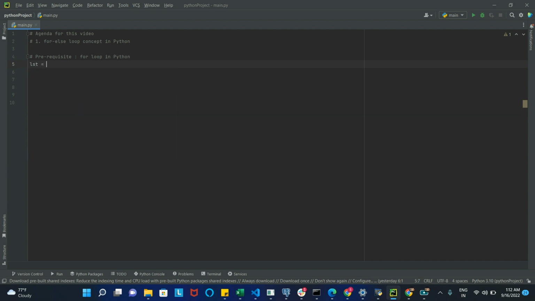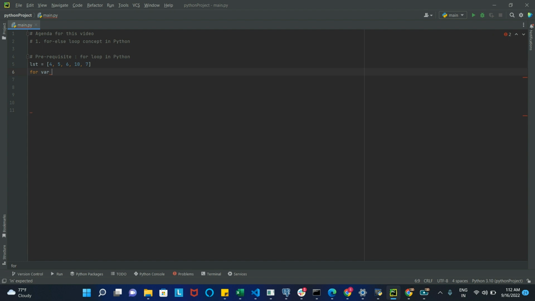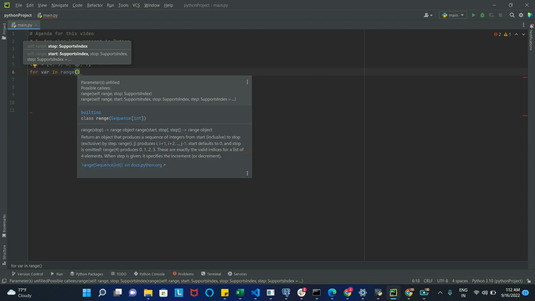One more prerequisite is that you should know a bit about lists, like how to traverse through list elements. This is a list of 5 elements. We simply have to traverse and print each element of this list. We are going to do it with a for loop first. I will use range. We can also directly use the in statement itself, but here I'm going to use range.